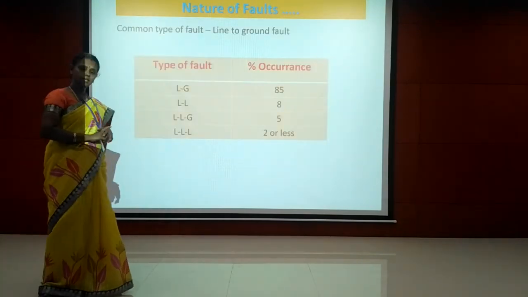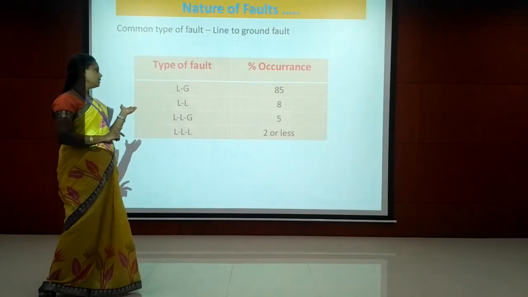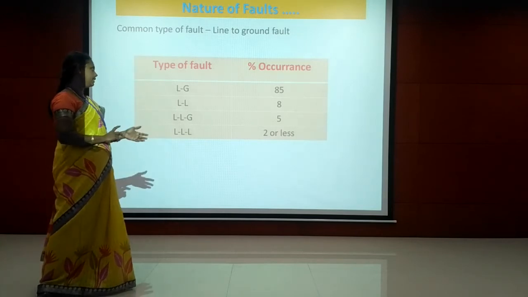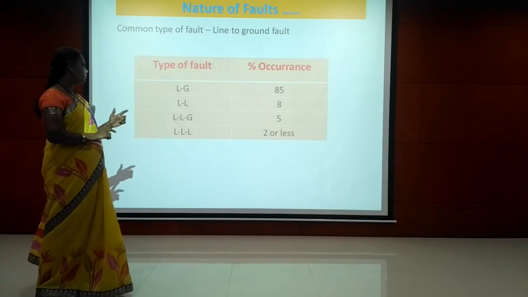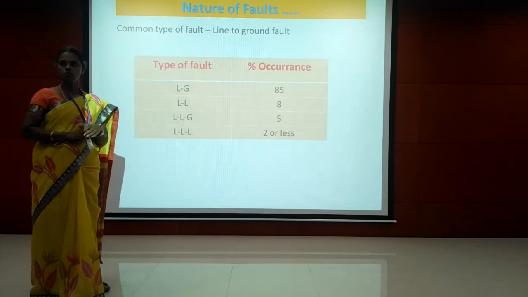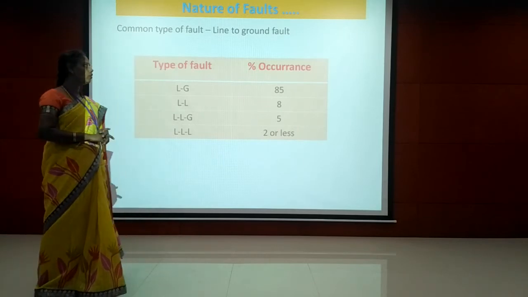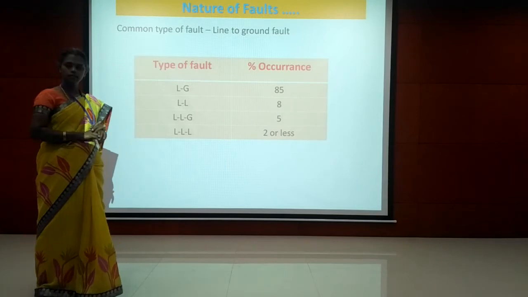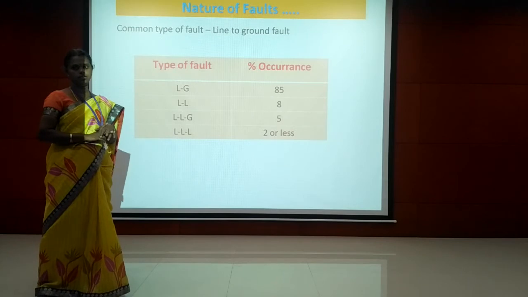The most common type of fault is the line to ground fault, the LG fault, that is, single line to ground fault. The occurrence of this fault is 85%. For the LL fault, that is line to line fault or double line fault, the occurrence is 8%. For double line to ground fault, the occurrence is 5%, and for the symmetrical fault, that is the LLL fault, it is 2% or less.